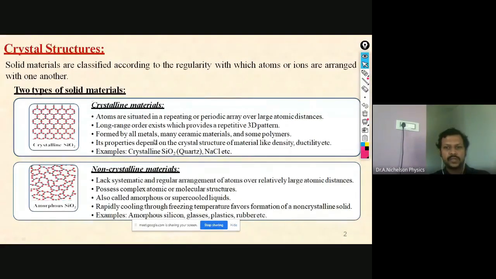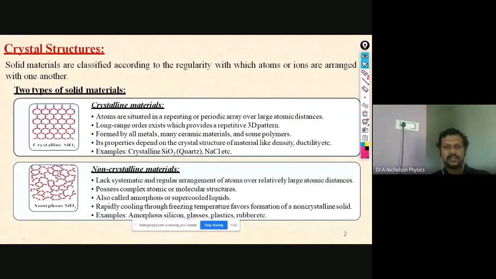Non-crystalline material has the opposite definition. It has a random arrangement of atoms throughout the material, and it possesses a complex atomic or molecular structure. You couldn't find the same environment everywhere. It will be here and there randomly.